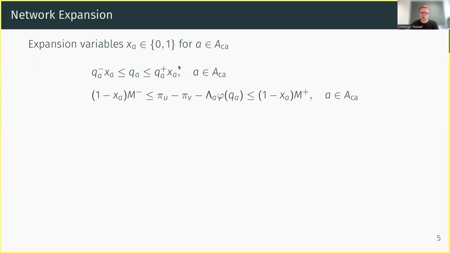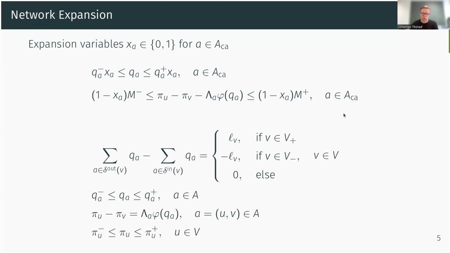And if we decide to not build the arc, this means x is equal to 0. The arc is not existing, so the corresponding flow has to be 0, and the coupling of the potentials has to be redundant, which we ensure by big N's, and we have provable correct big N's. And in addition to the set of candidate arcs where we can decide that we want to build it, our approach can also cope with existing arcs. And for this, of course, our constraints of our flow model have to be satisfied.